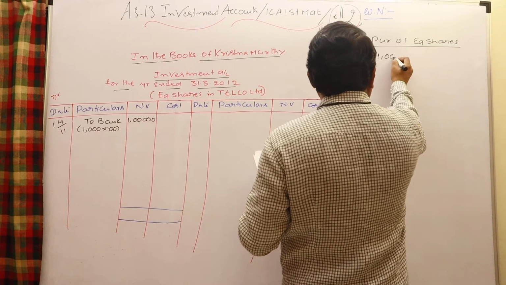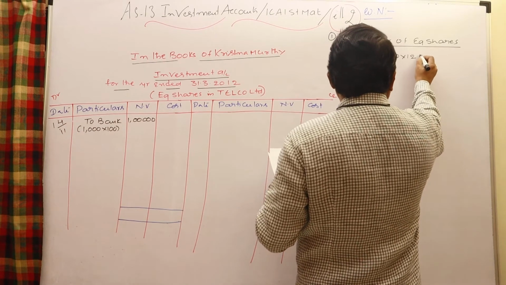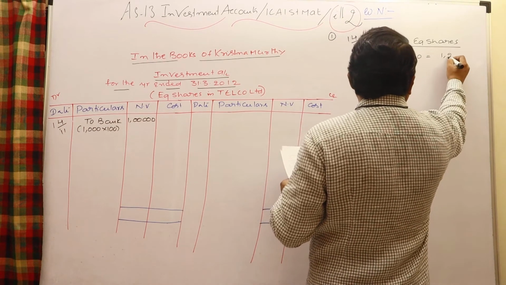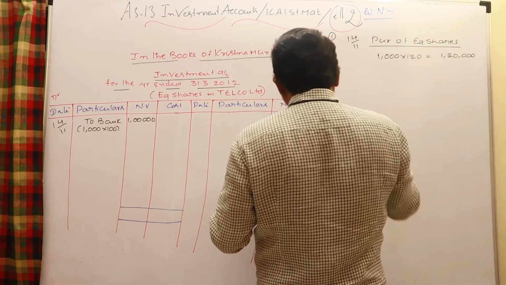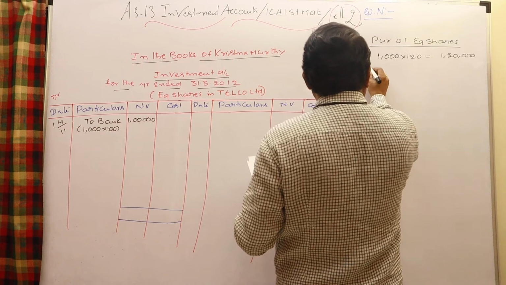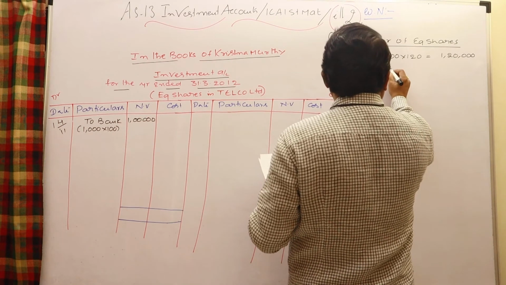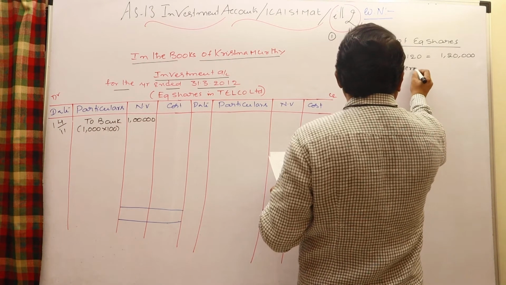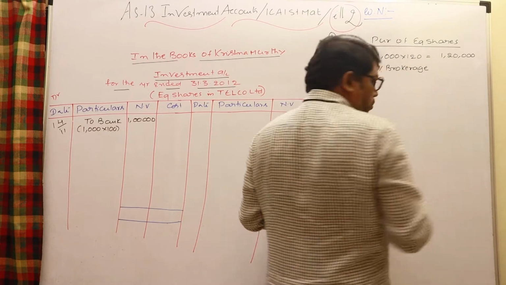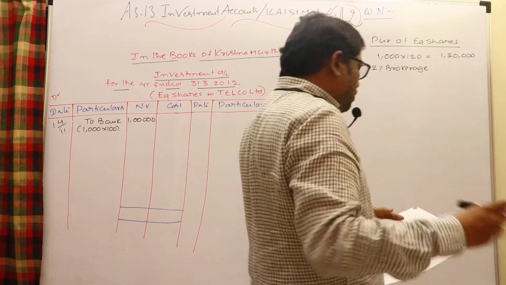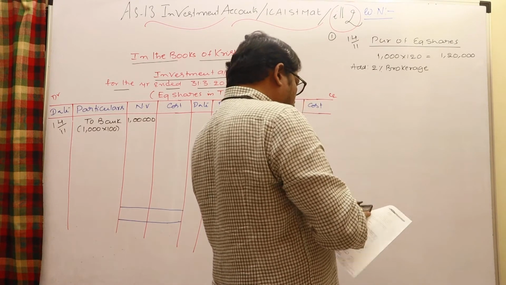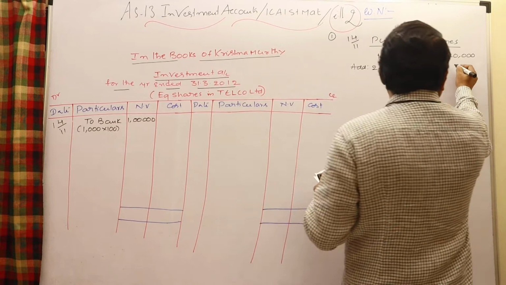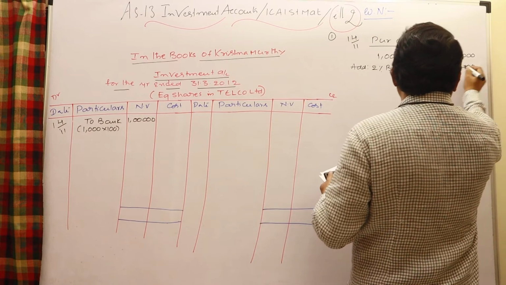1000 equity shares are purchased each at 120 rupees. That is 1,20,000. Add 2% brokerage: 1,20,000 into 2% is 2,400 brokerage.